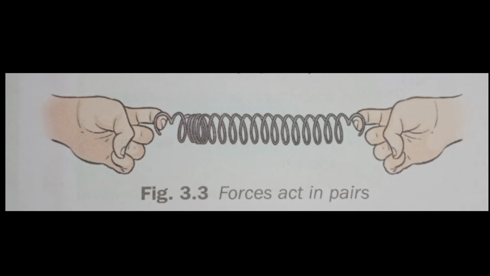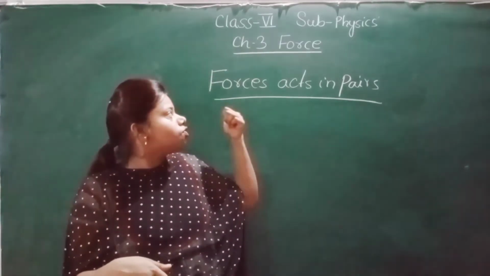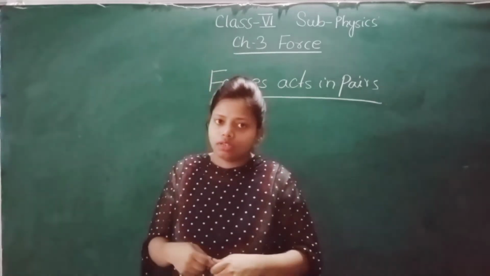You can see in this picture that when we try to stretch a spring, the spring also tries to exert an equal and opposite force on our arms. So whenever we are stretching a spring, what does it do? It also tries to exert an equal and opposite force on our arms. So forces act in pairs.